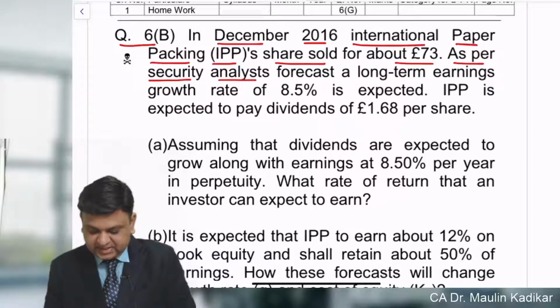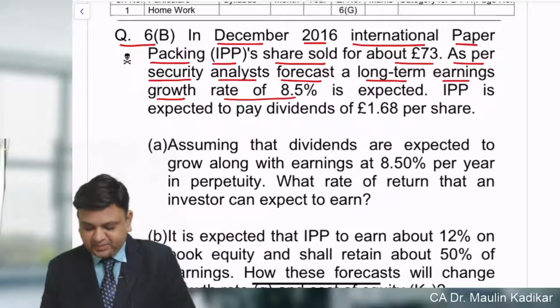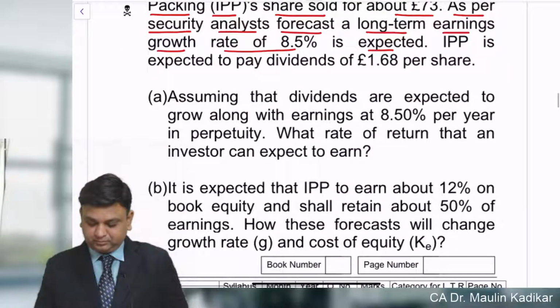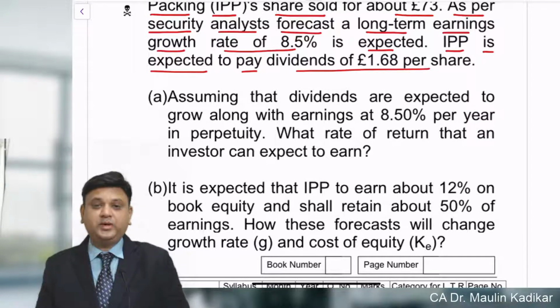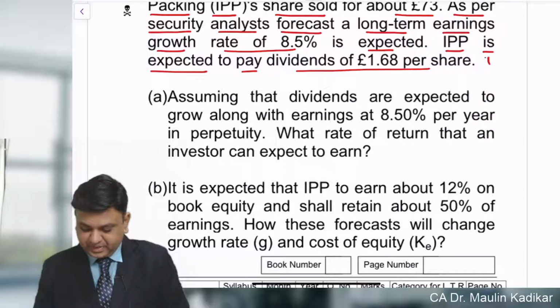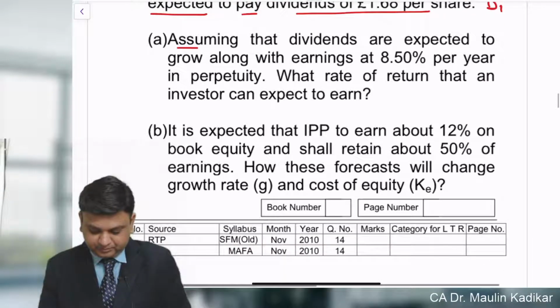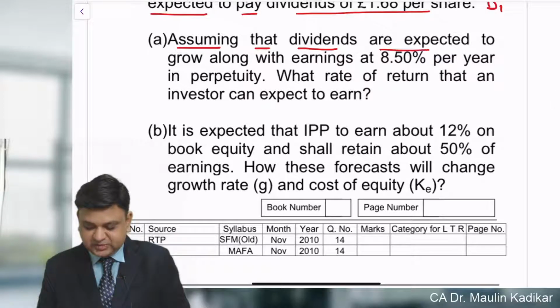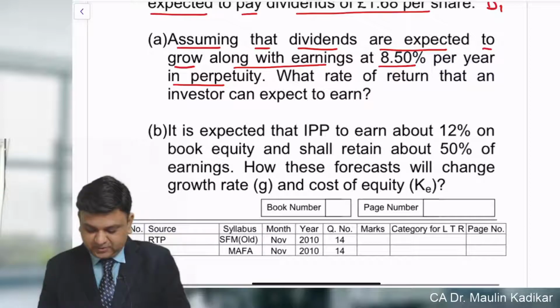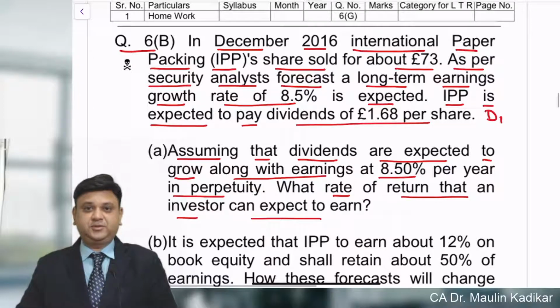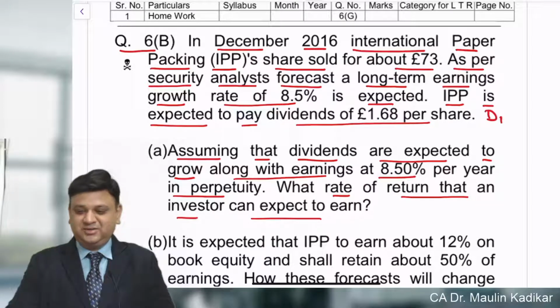As per security analyst forecast, a long-term earning growth of 8.5% is expected. IPP is expected to pay a dividend of 1.68 pounds per share, that is D1 is given to us. Assuming that the dividends are expected to grow along with the earnings at the rate of 8.5% per year in perpetuity, what rate of return can an investor expect to earn? That is the question. Try to answer on your own.